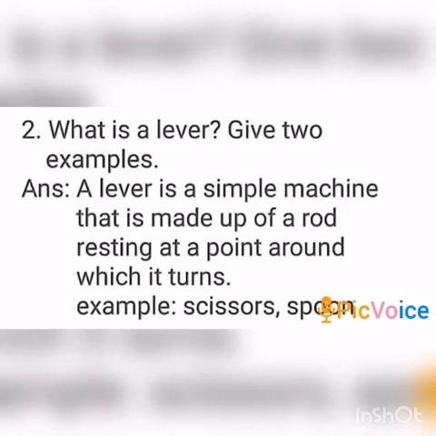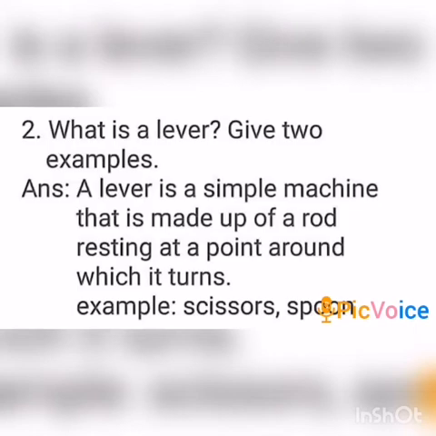Second one, what is a lever? Give two examples. What is a lever? Give two examples. A lever is a simple machine that is made up of a rod resting at a point around which it turns. Example, scissors, spoon.